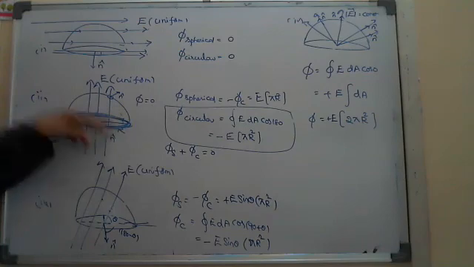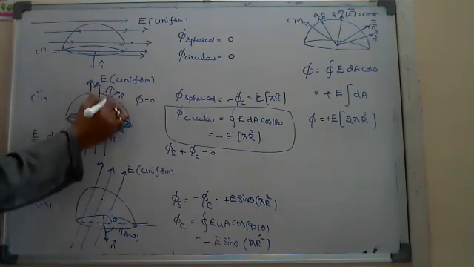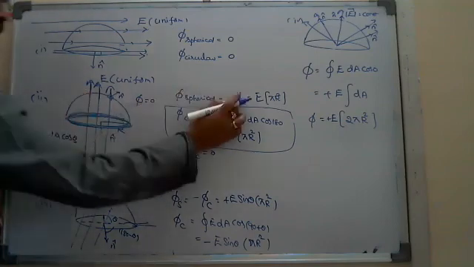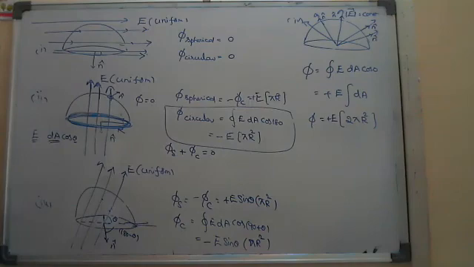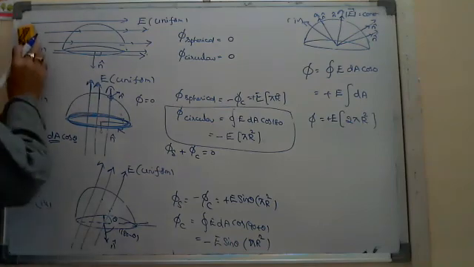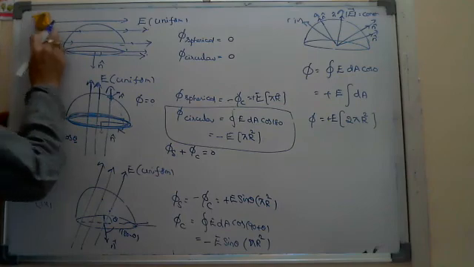Here, when you come to the spherical surface, the flux is leaving here. That's why it is positive. You got it. So we can directly say, entering flux is negative, leaving flux is positive, when it is placed in a uniform electric field. Suppose I place this in a non-uniform electric field, then what happens?